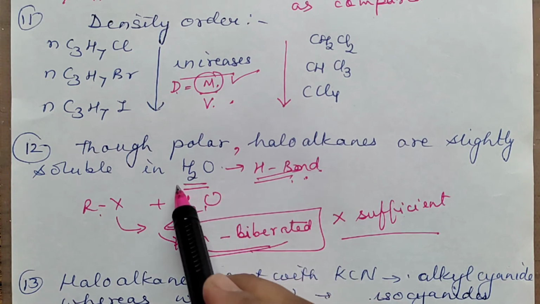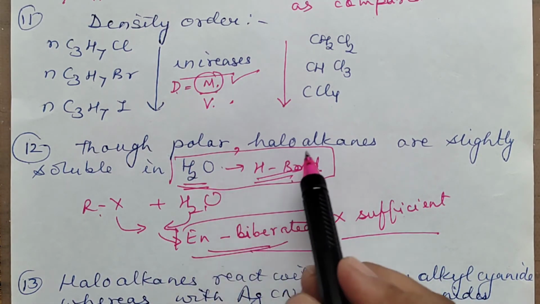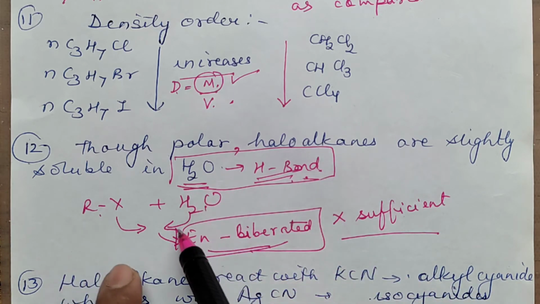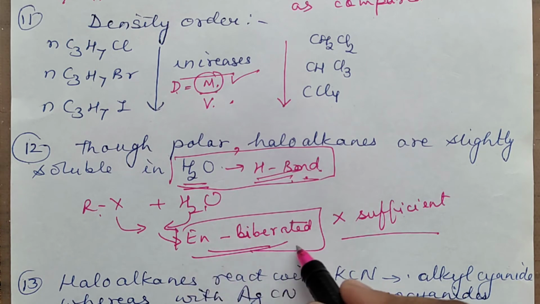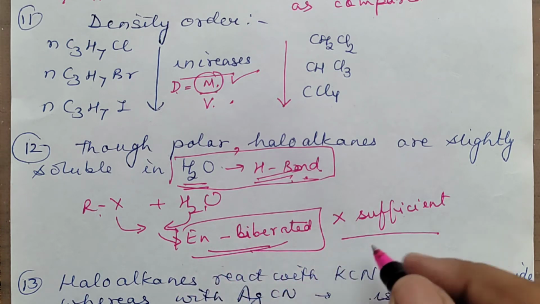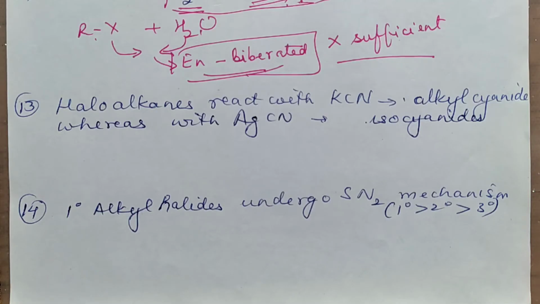There are already hydrogen bonds present in water. When you try to dissolve haloalkane in water, new bonds are formed between them, but the energy liberated in this attraction is not sufficient to break the existing hydrogen bonds in water. That is why alkyl halides or haloalkanes are not that soluble in water. Yeah, moving on to the next one now.